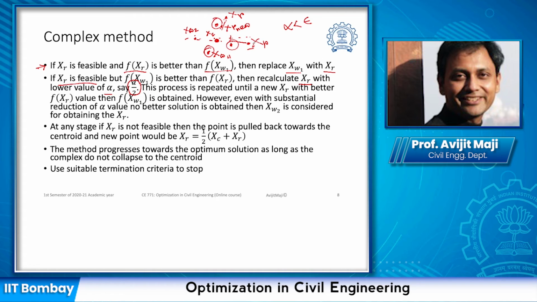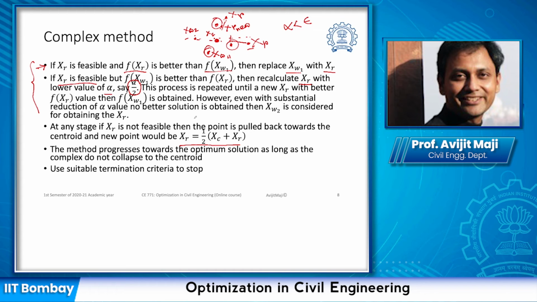We are doing all this in case my xr is actually a feasible point. By any chance, if we find that the generated point xr is not feasible, then we need to pull it back towards the centroid, and for that purpose we use this formulation to pull it back. And then after pulling it back, we follow the process we have described in these two methods.